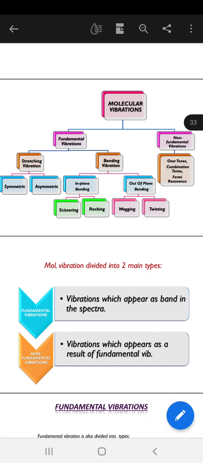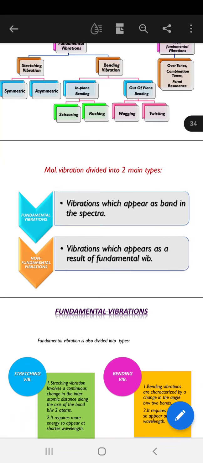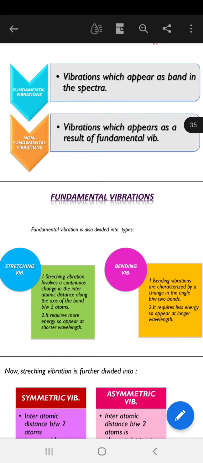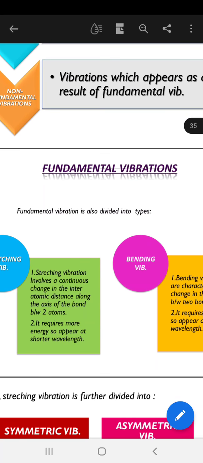Non-fundamental vibrations are vibrations which appear as a result of fundamental vibrations, meaning the fundamental vibrations occurring due to something form another band in the spectra, and that is the result of your non-fundamental vibration. Now we are starting with our fundamental vibrations.